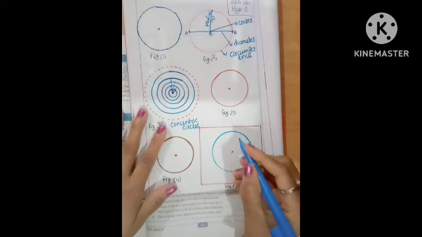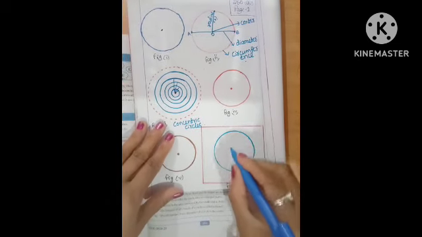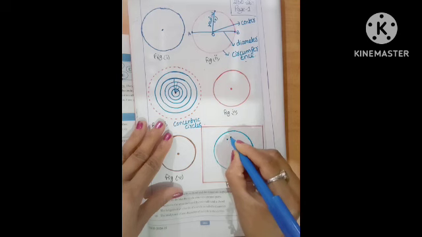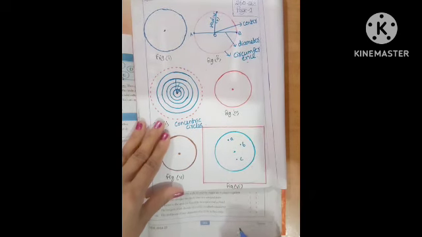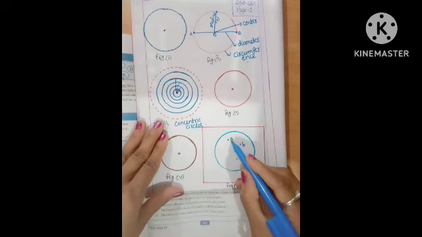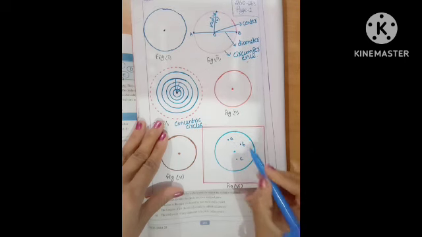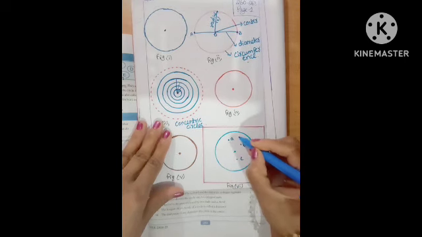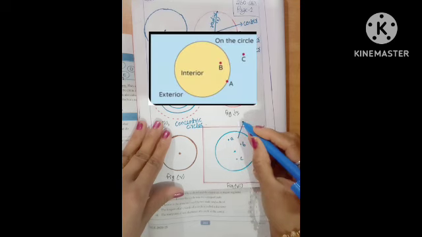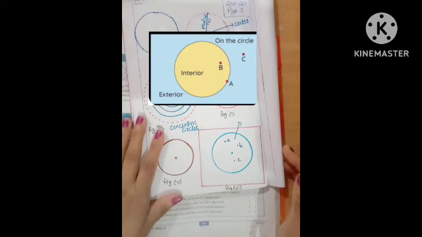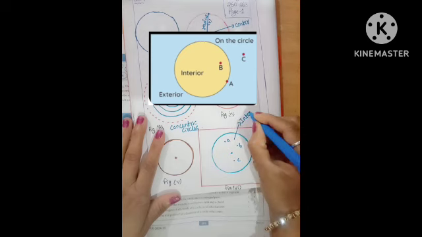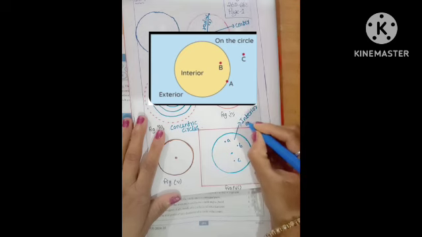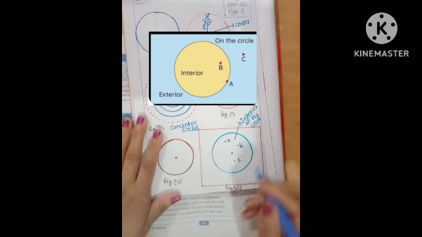Let us take some points A, B, C inside the circle. These points are called the interior of the circle.